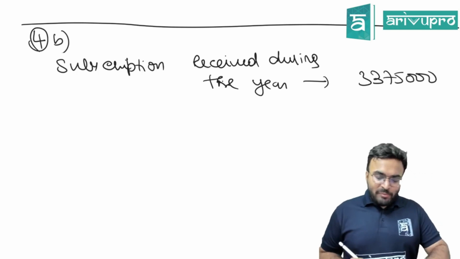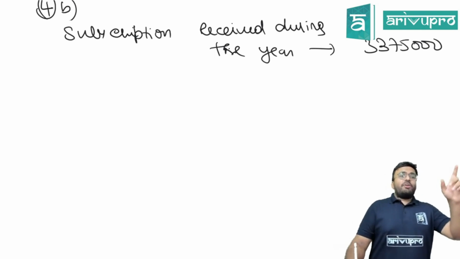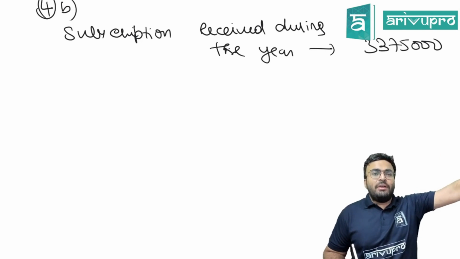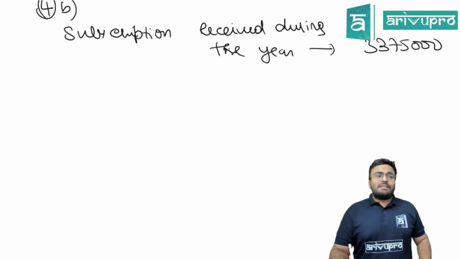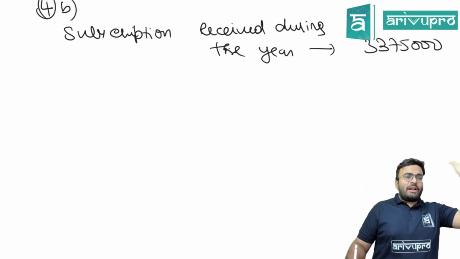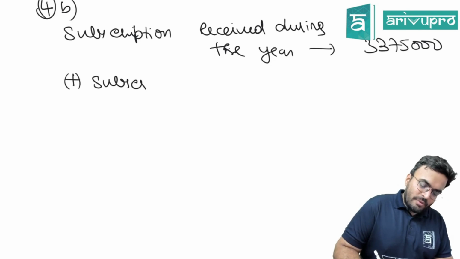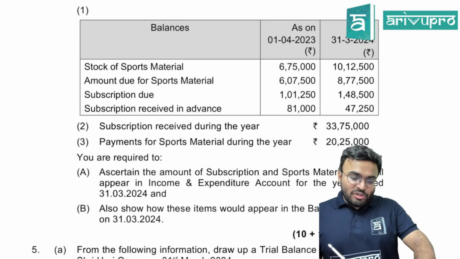Now before we fill the numbers, remember, we are going from receipt and payment to income and expenditure. In income and expenditure, what is the focus? Whatever is related to the year, you will record in that year. So if there is subscription due, what is the year here for us? 31st of March 2024.